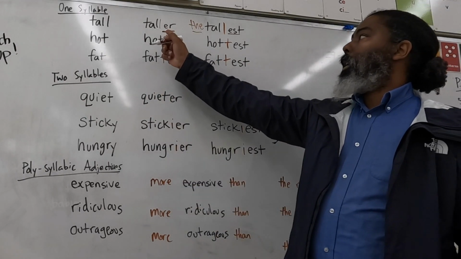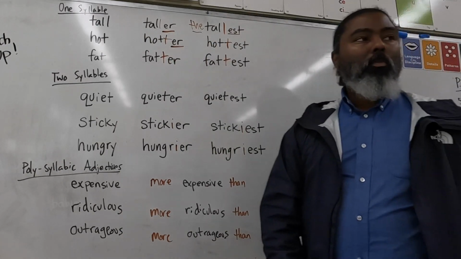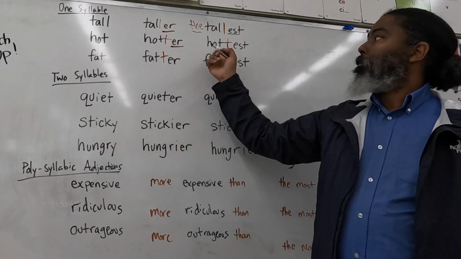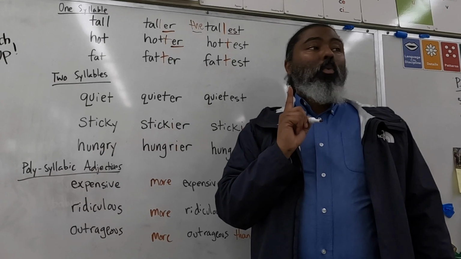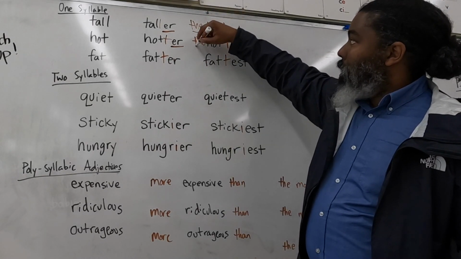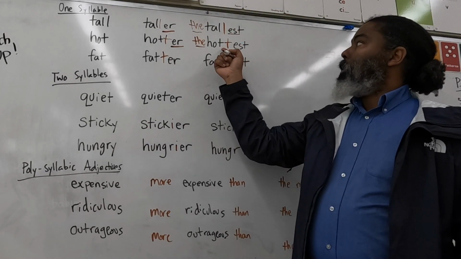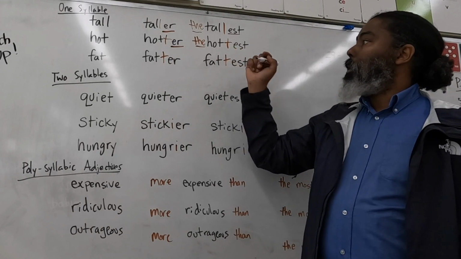We did not have to do that for tall, but we have to do that for hot. To make the superlative, what is the superlative of hot? Hottest. But not only hottest, we have to say the hottest, okay? And notice we have to double the T in order to spell hottest, H-O-T-T-E-S-T.